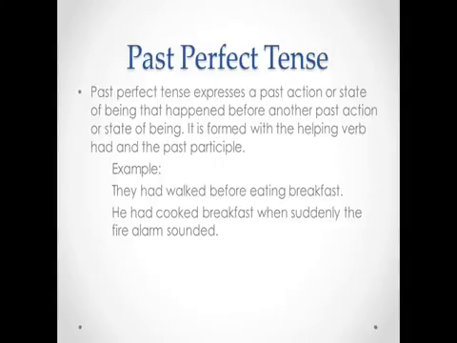So you have two past tense things that have happened. One happened before the other. He had cooked breakfast when suddenly the fire alarm sounded. So again, he had cooked breakfast is something that had happened in the past when suddenly the fire alarm sounded. Both happened in the past, but one happened before the other.